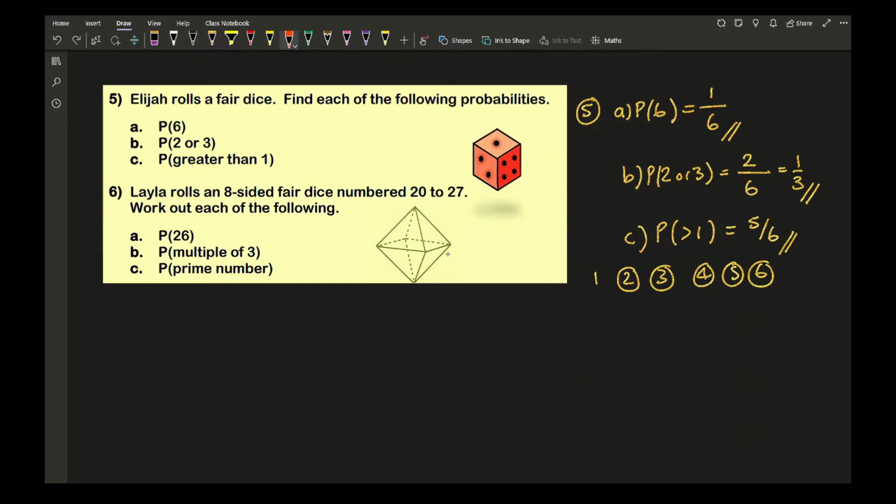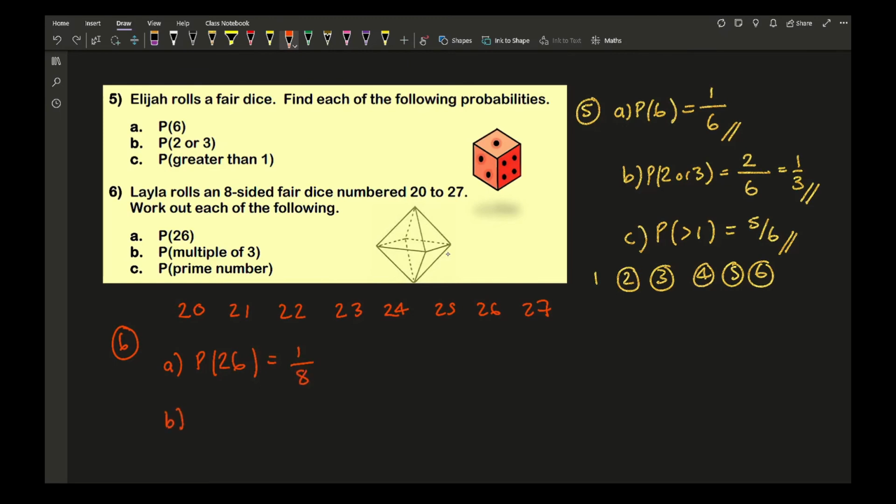Now with question 6, it says that Layla rolls an 8-sided fair die numbered 20 to 27. So work out each of the following. So again, if I just write down the possible numbers, there are my 8 numbers. So with A, the probability that I get a 26, well, how many 26s are there? 1 out of 8 possible numbers.